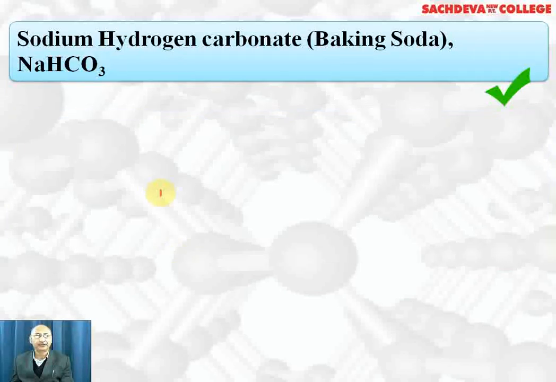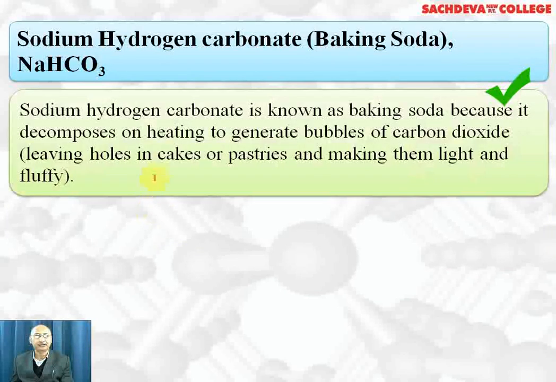Sodium hydrogen carbonate, which is popularly called baking soda, is also used as an antacid and in soda acid fire extinguishers. It is called baking soda because it decomposes on heating to generate bubbles of carbon dioxide, leaving holes in the cake or pastries and making them light and fluffy. It is mixed with tartaric acid so as to neutralize the bitter effect of the sodium carbonate, which is formed on heating of sodium hydrogen carbonate.